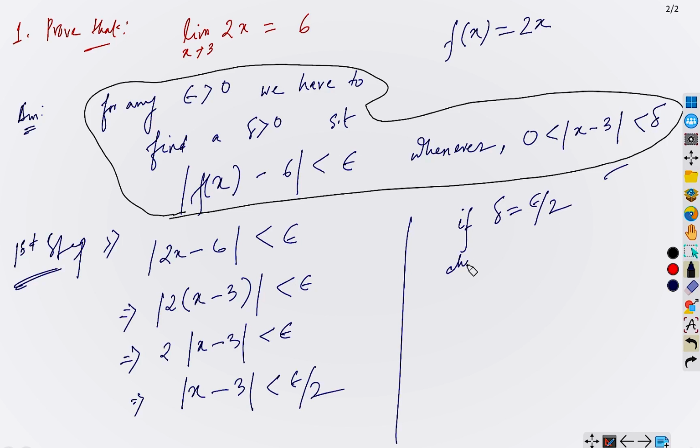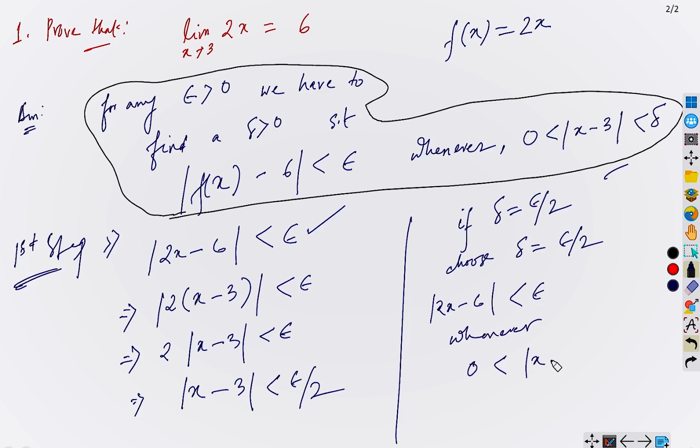If delta equals epsilon by 2, then it follows, because from here we arrive at this step, right? Therefore, we can say that |2x - 6| less than epsilon whenever 0 less than |x - 3| less than delta equals epsilon by 2.